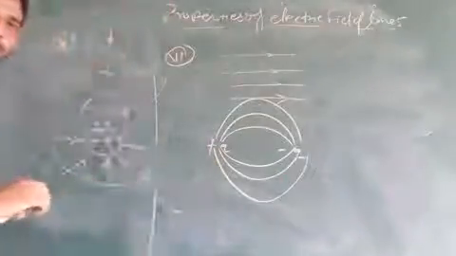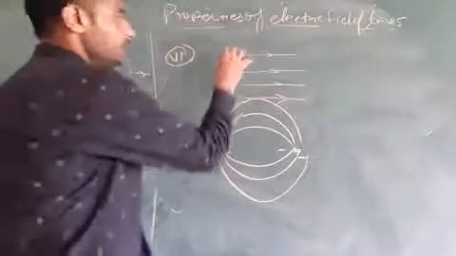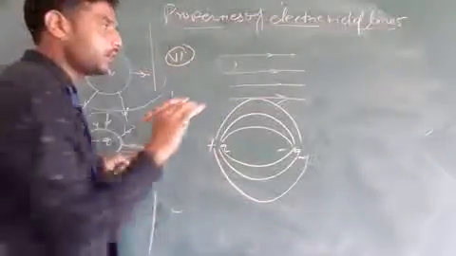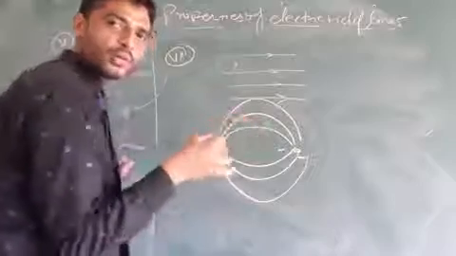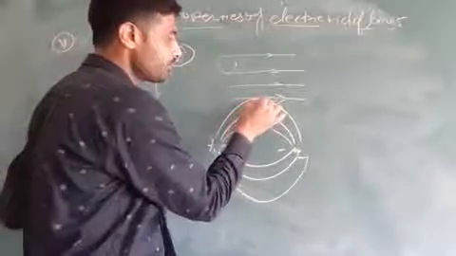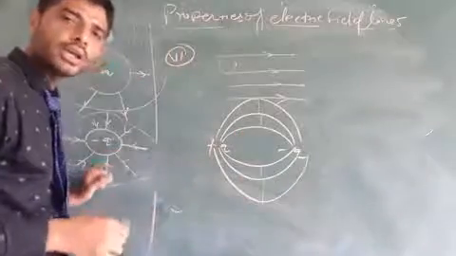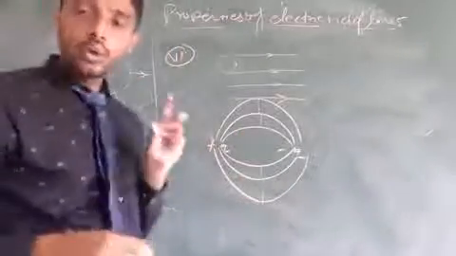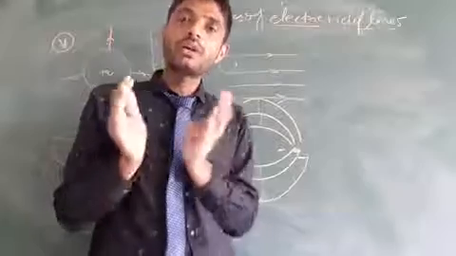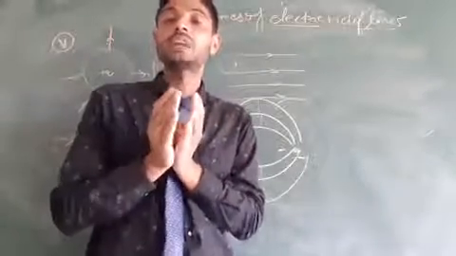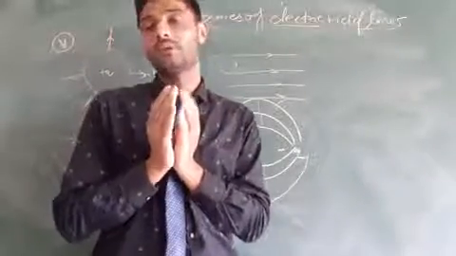So this is the sixth property. Electric field lines travel parallel to each other, or the distance between electric field lines will be equal. And the closeness of electric field lines represents the strength of electric field.